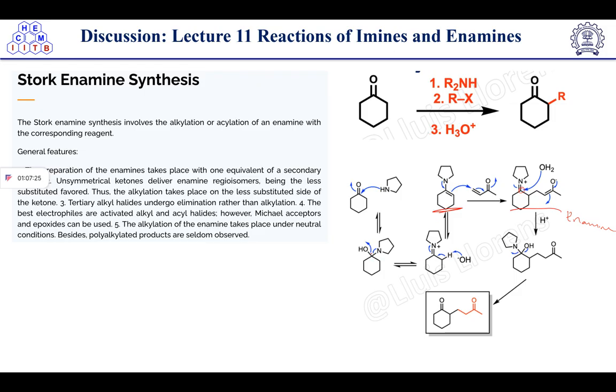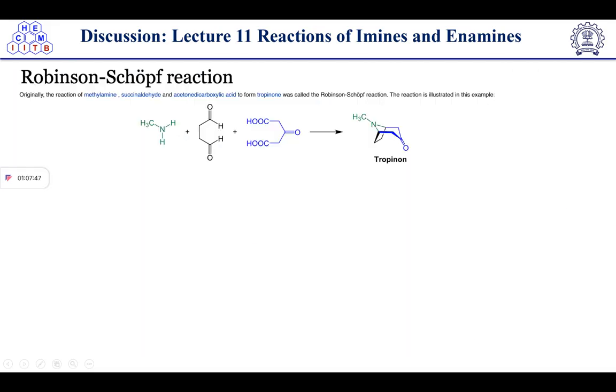After getting this intermediate, this lone pair will push electrons here and this group will knock out to give the corresponding product.